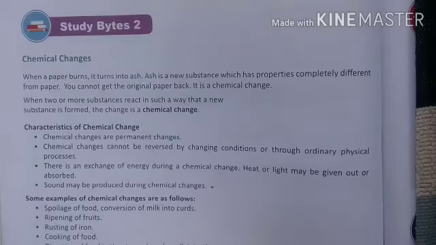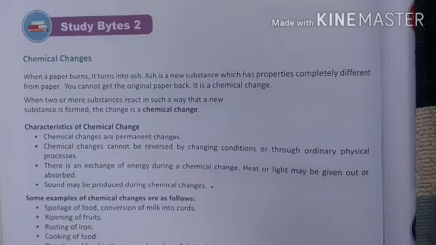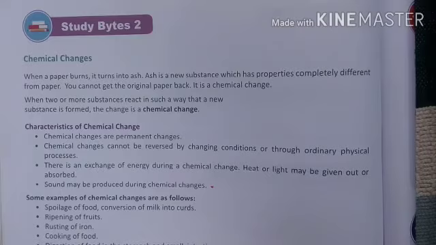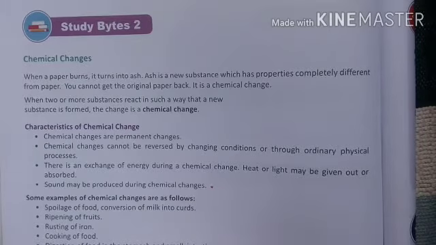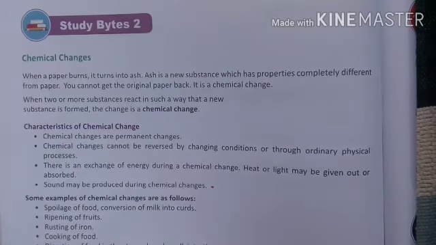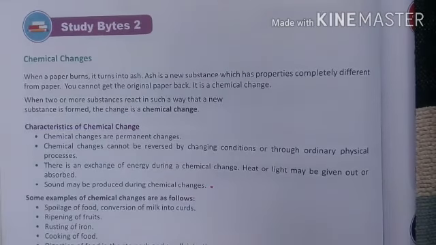The next part of this chapter is chemical changes. As we have discussed, in physical changes no new substance is formed, whereas in chemical changes a new substance is always formed. So what is a chemical change? When two or more chemical substances react to produce a new substance with a different set of properties, it is known as a chemical change.